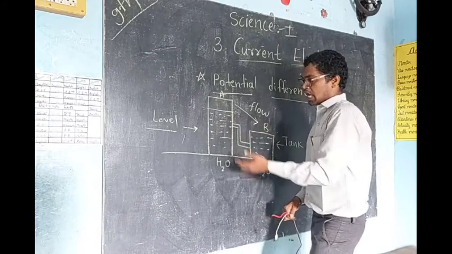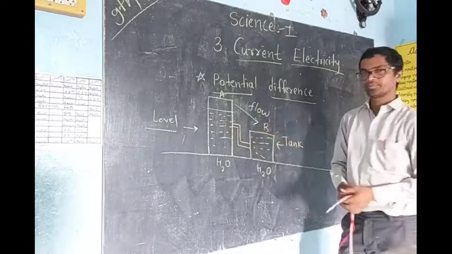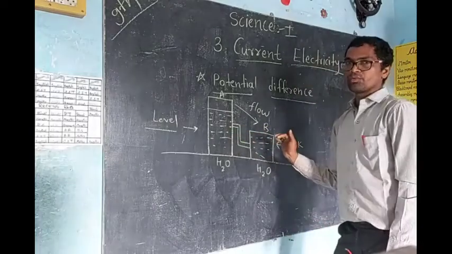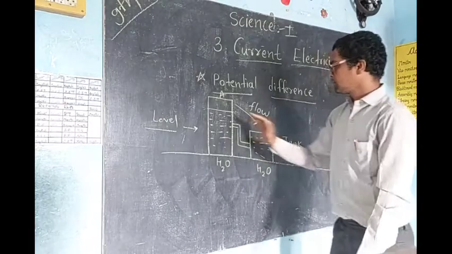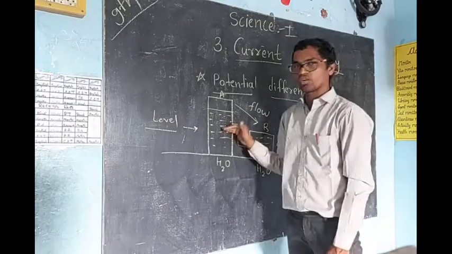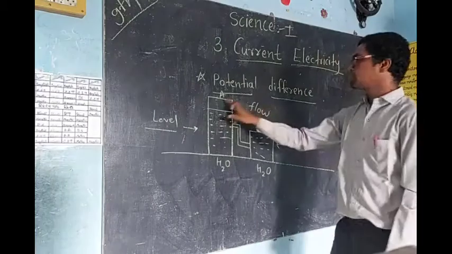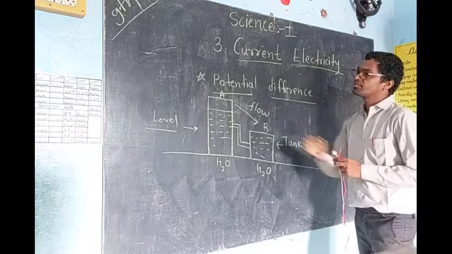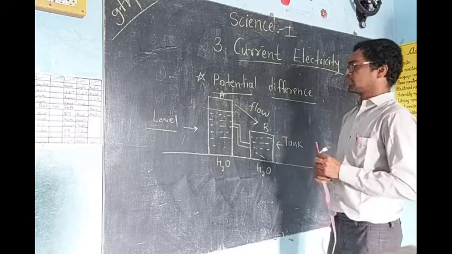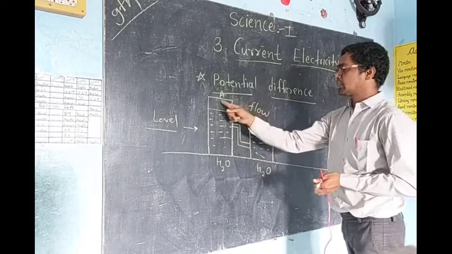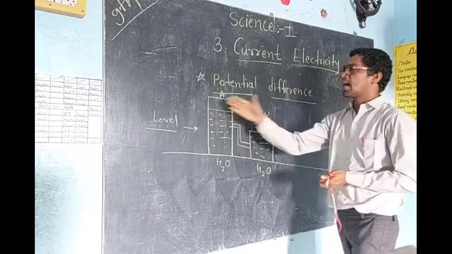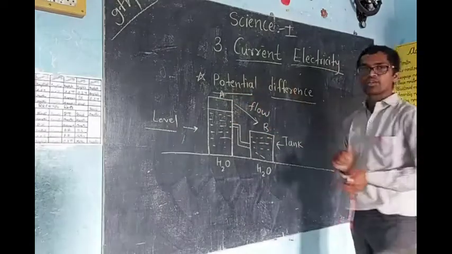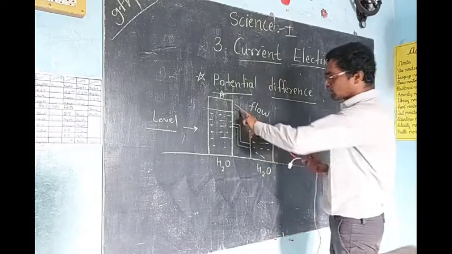Now if you compare both and look at the difference, you will understand which water will flow. Will this water flow into this tank, or this water into this tank? Means A to B or B to A. Then what will be the flow of water? Water will flow in this direction, A to B, from higher level to lower level. That is what we call potential difference, because of this difference only there is flow.